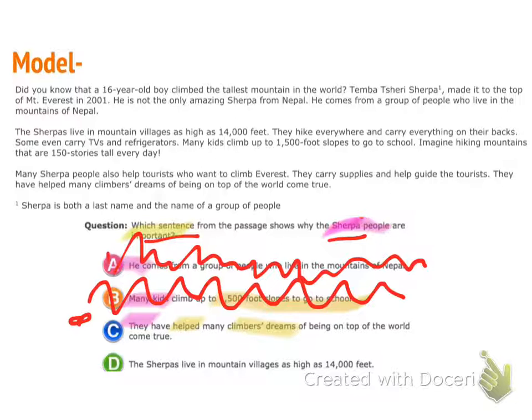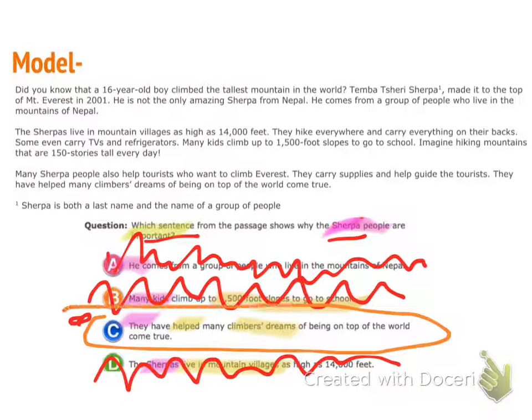And go ahead and read answer choice D. So D says, the Sherpa live in mountain villages as high as 14,000 feet. So here I have Sherpa. So it does match what I was thinking before. And they live in mountain villages. Is it important that they live in a mountain village? Not really. Everyone lives somewhere. This is just where they live. So D isn't really showing me why they're important. So C is my best answer. They're helping people. That's why these people are very important, because they help others. So C is my best answer choice.